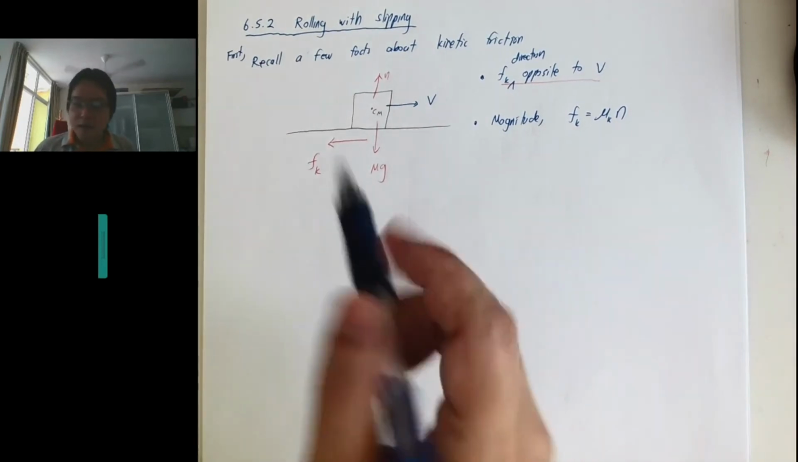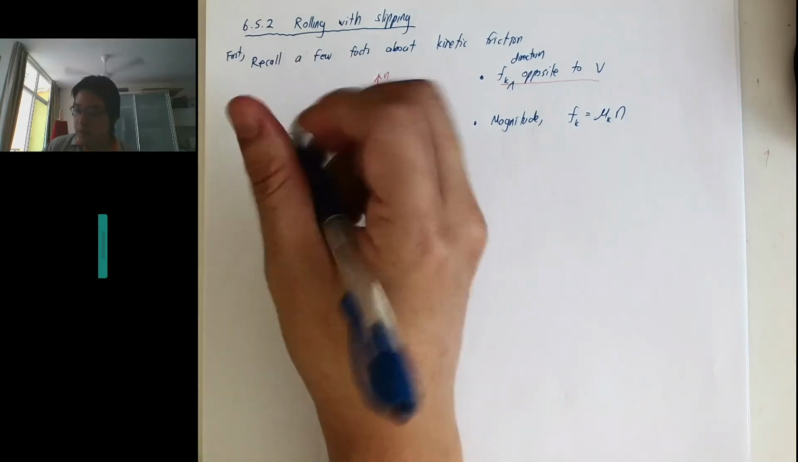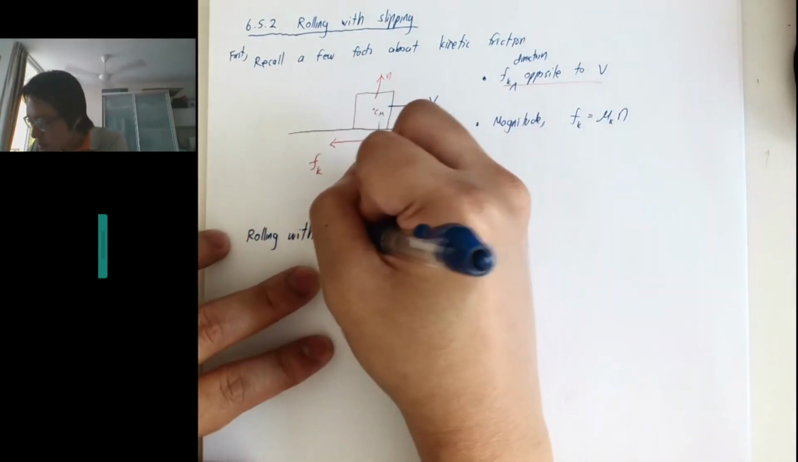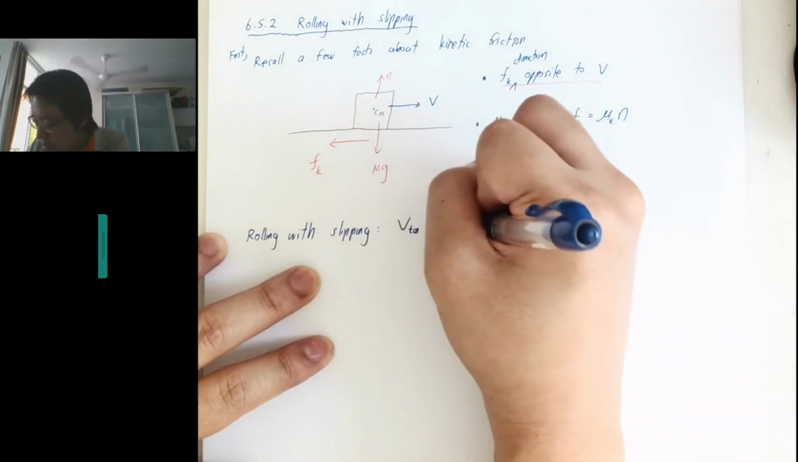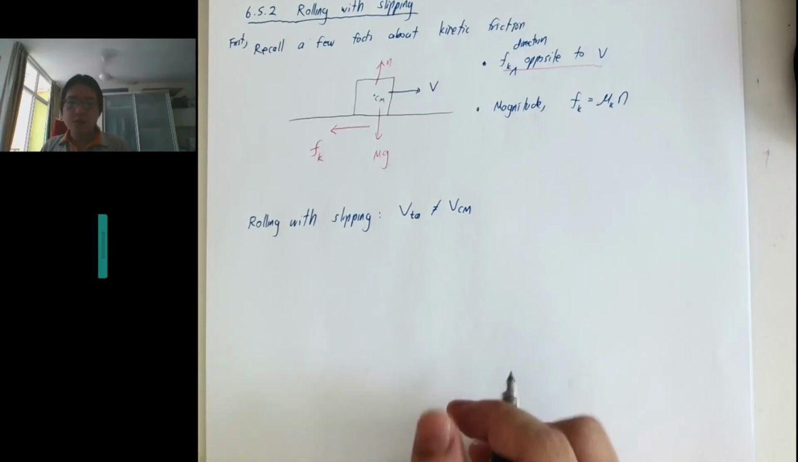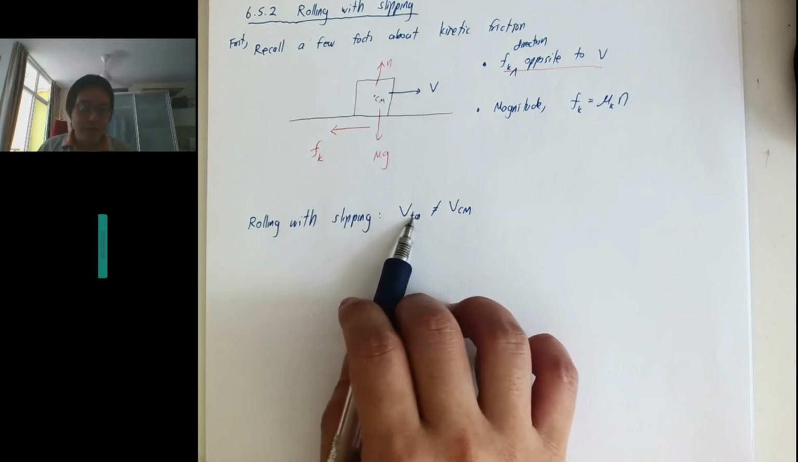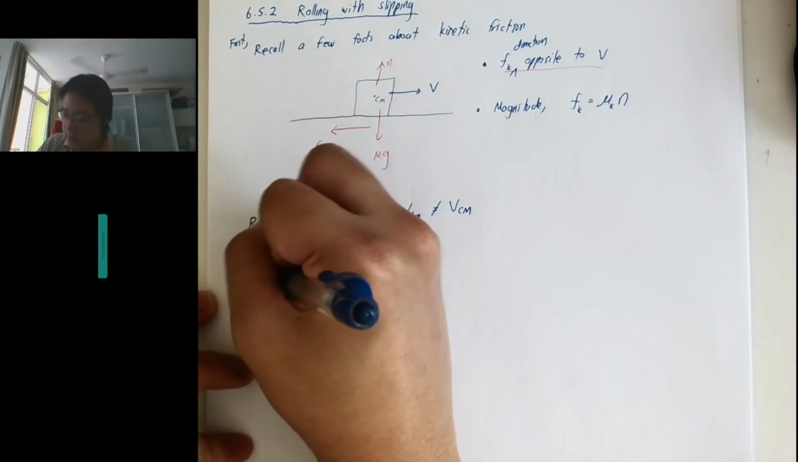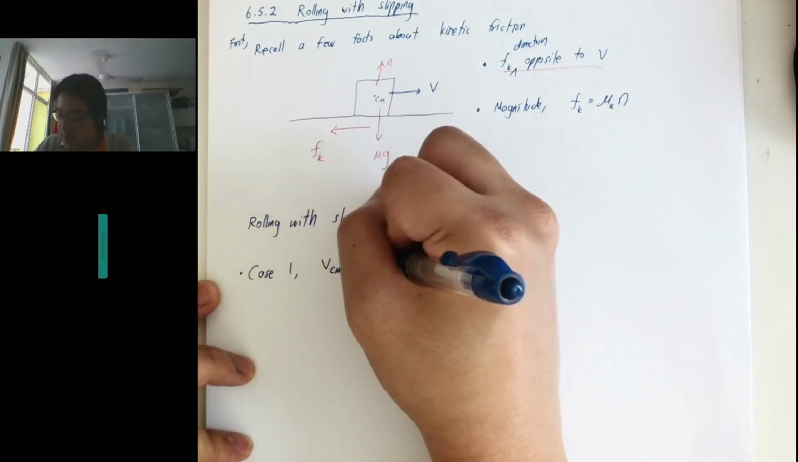So the kinetic friction is always opposite to the direction of motion. Now we want to talk about rolling with slipping. Rolling with slipping happens when V tangential is not the same as your V center of mass. You have already mentioned many cases, like if V tangential is larger and if V tangential is smaller. So we are going to explore that now. Let's look at case 1, where V center of mass is greater than V tangential.